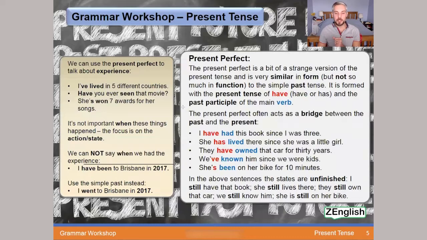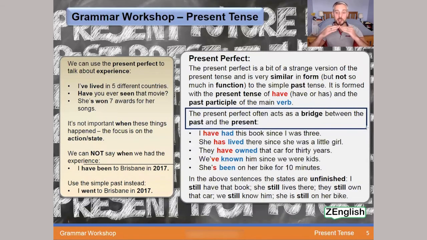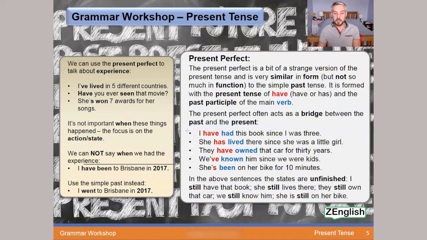It's worth mentioning that the present perfect often acts as a bridge between the past and the present. It bridges those two things, brings them together. Specifically, it kind of brings the past up to the present. Let's look at some examples here to help us out.